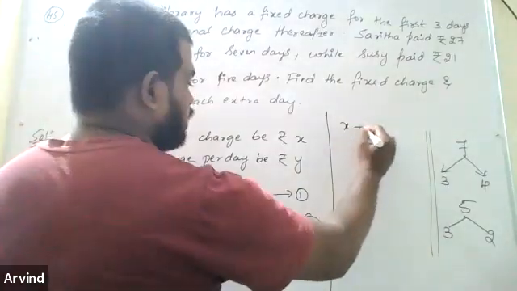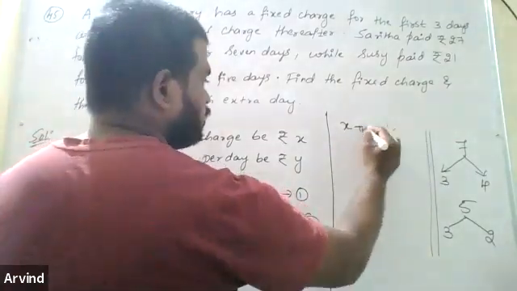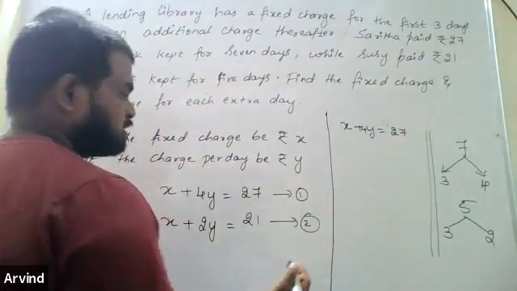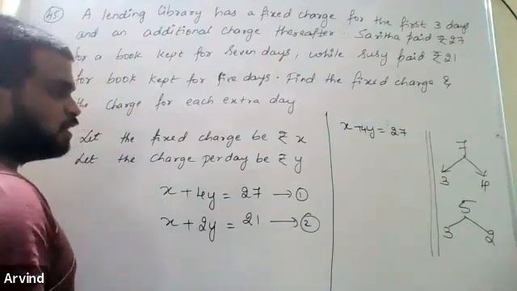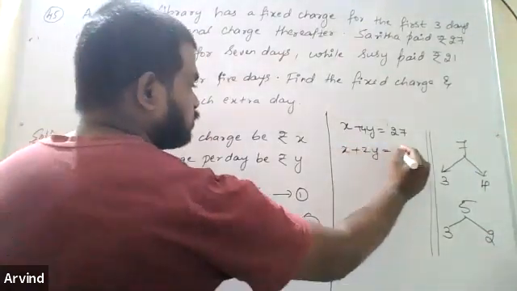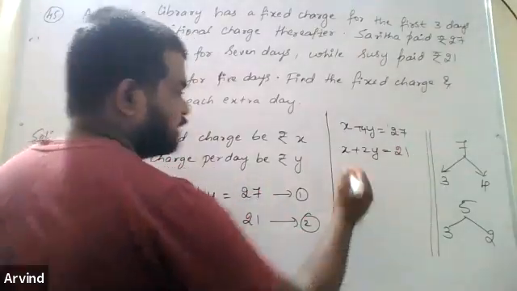Let's try it out. Sir, I got X as 9. Sir, I got 15 only. Yeah, 15, I guess it's correct. X is 15 and Y is 3. Y is 3, 3 4s are 12. Yeah, that's correct.